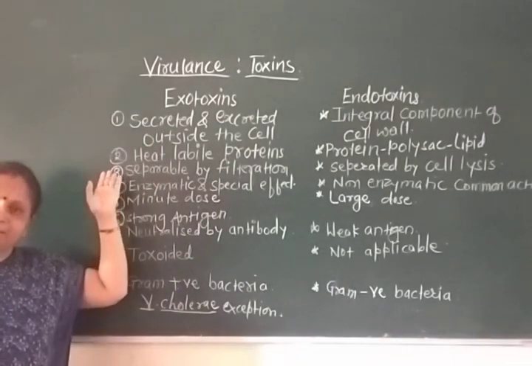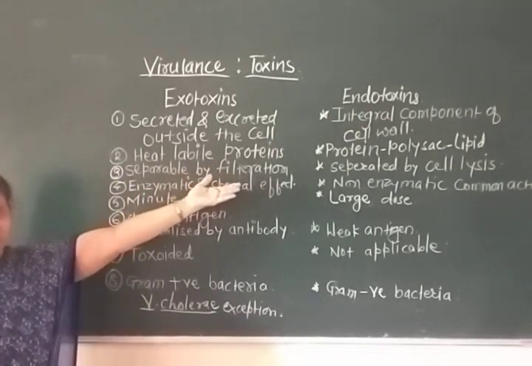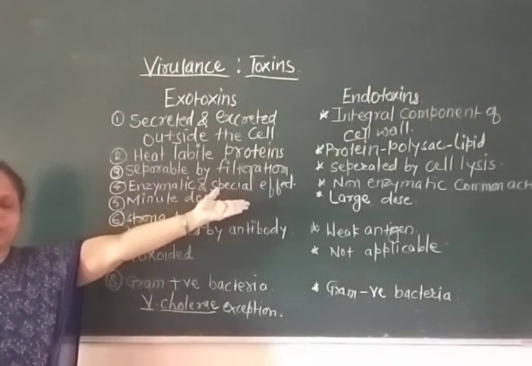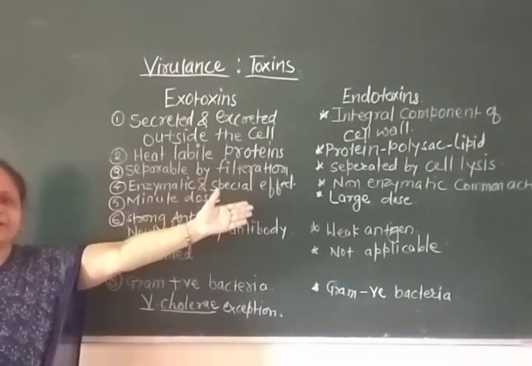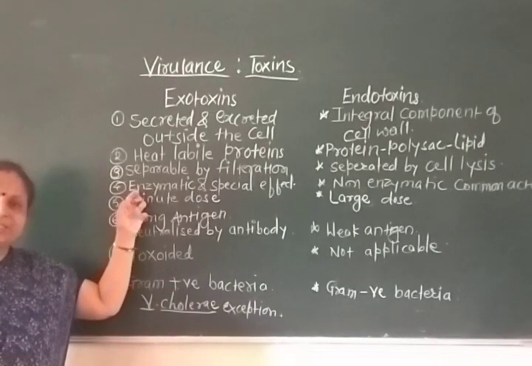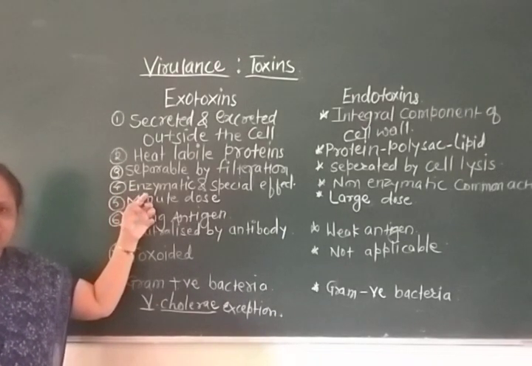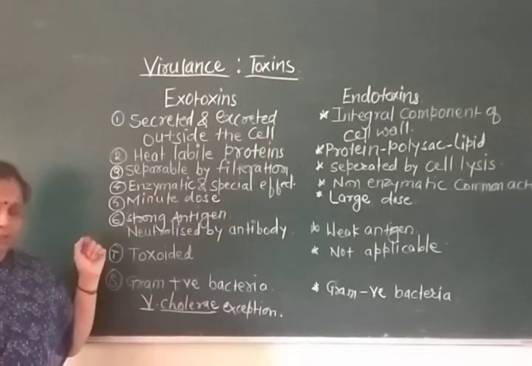As exotoxins are excreted outside, they can be separated by filtration of the live culture of the organisms producing them, but filtration is not sufficient to separate the endotoxins. The exotoxins are enzymatic in action. The action of endotoxin is non-enzymatic.